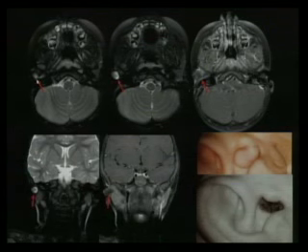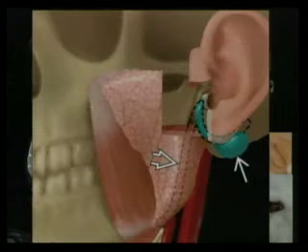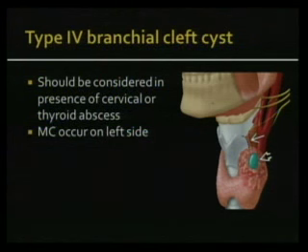So here you can see this is again extending from the EAC. Here you can see it's almost parallel to the EAC and extends laterally towards the pinna. This is how it looked clinically before and after surgery. Again, over here the differential diagnosis is going to be an epidermoid/dermoid inclusion cyst. But the fact that it extended to the EAC made this likely to be a type 1 branchial cleft cyst. Again, type 4 branchial cleft cyst.